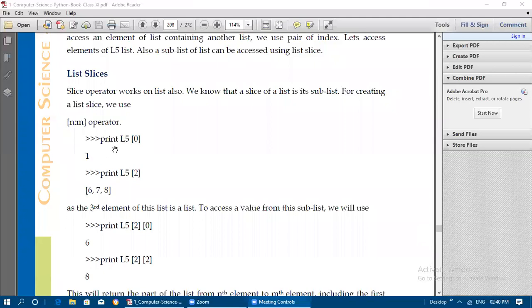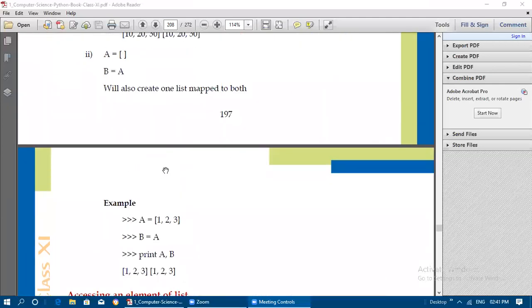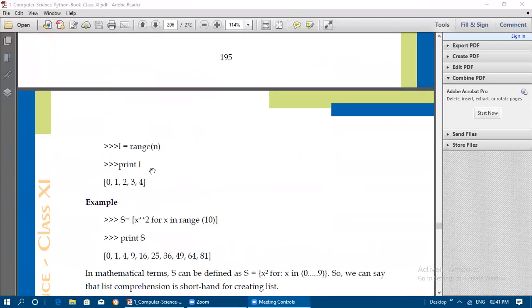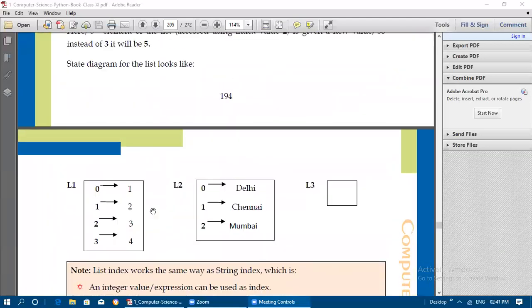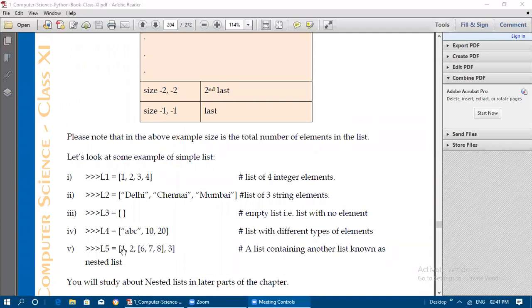For example, if I give print L5 of 0, this is accessing one single element, so 1 is printed. Print L5 of 2, 6, 7, 8 is getting printed. L5 of 0 has number 1, L5 of 1 has number 2, and L5 of 2 has another list, that is 6, 7, 8. The indexes of L5 are 0, 1, 2. In the second index of L5, this entire sublist is placed.